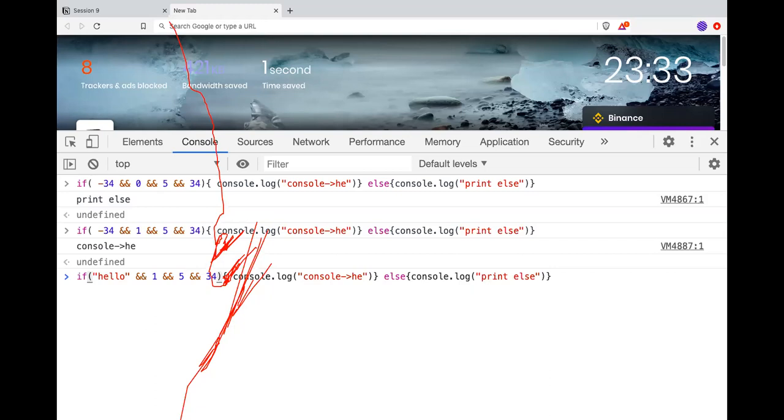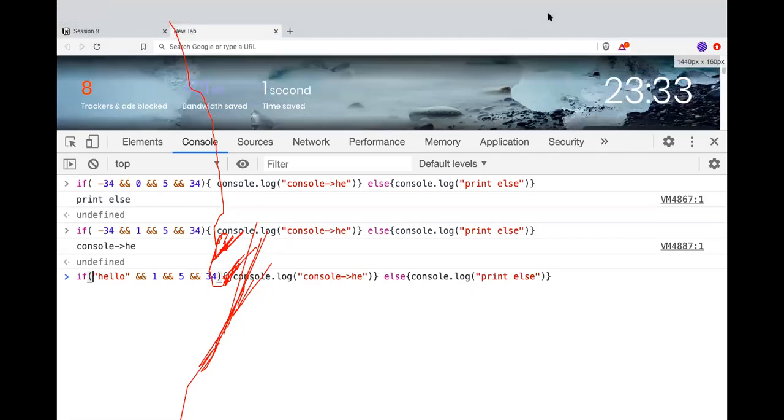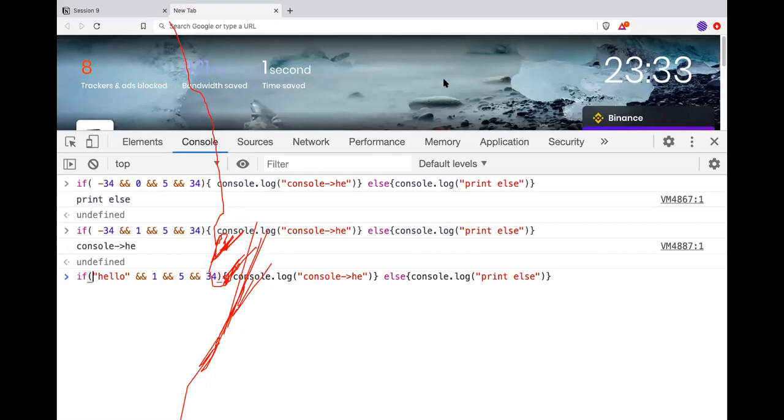इसका वैल्यू क्या होगा? Console is true. Right. So this will evaluate to true. All right. So let's do this. Now let's do one by one. Hello is truthy or falsy? Truthy. Truthy will translate to true. One is truthy or falsy? Truthy. Truthy will translate to true, right? Yeah. Okay. 5 is truthy, translate to true. True, right? 34 is right. True and true. What is true and true? True. Okay. True.